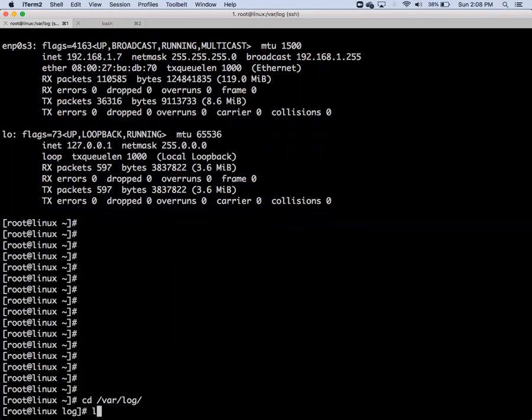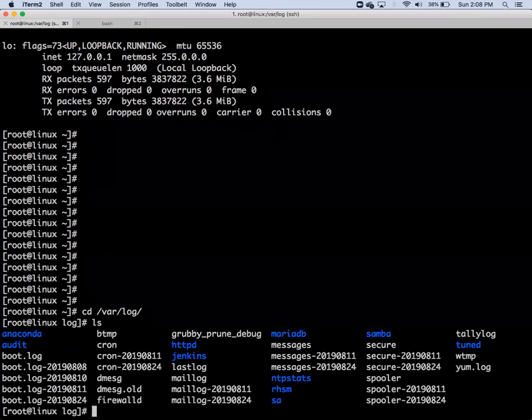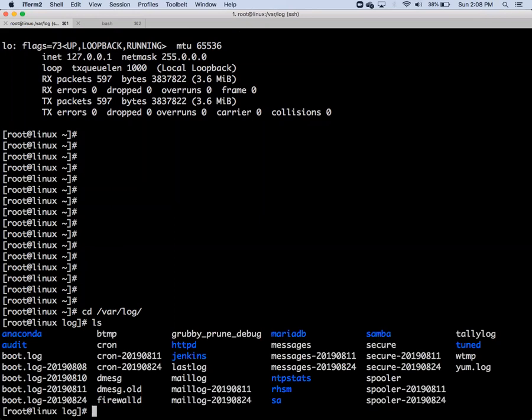Where are the logs? These are the different logs: boot log, cron log, messages, system logs, mail log, lastlog, dmesg. N number of logs are there. Then where does our log come in? Is there any secure log? Yes, the secure log is there. We can find this error either in messages or in secure.